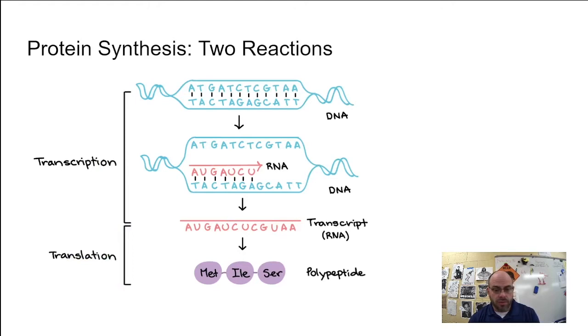Here they are, those two reactions. This is another helpful picture. Transcription, start with the DNA, end up with a messenger RNA. Translation, start with a messenger RNA, end up with a polypeptide. Think about it this way. If I ask you to open up a textbook to page 223, in the bottom right-hand corner, there's a paragraph, and I ask you to transcribe that paragraph, you immediately know what I'm asking you to do, right? You're making a copy of it.